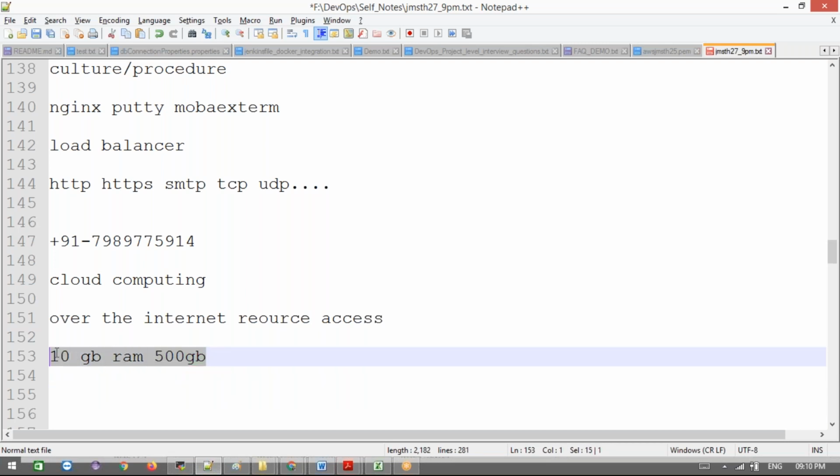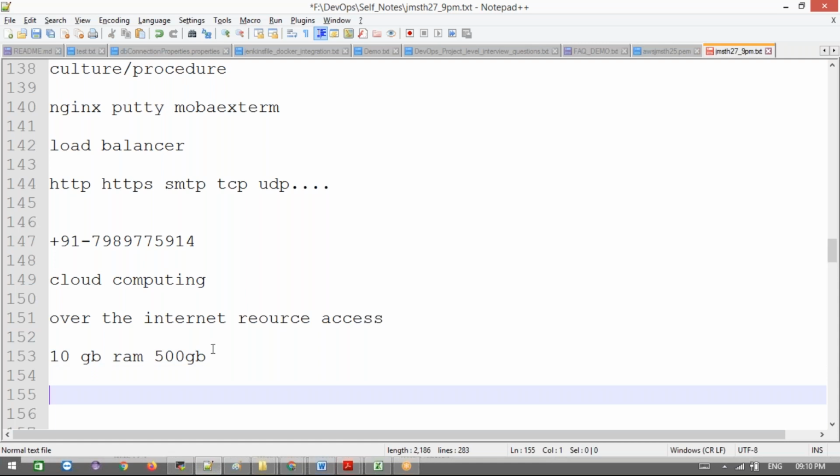Any kind of Linux server, it can be Ubuntu, whatever they are providing, we can use that. That is the benefit of cloud computing. Resources are somewhere, and we use as much as we want, for as many days as we want, and after that we don't need to pay for them.